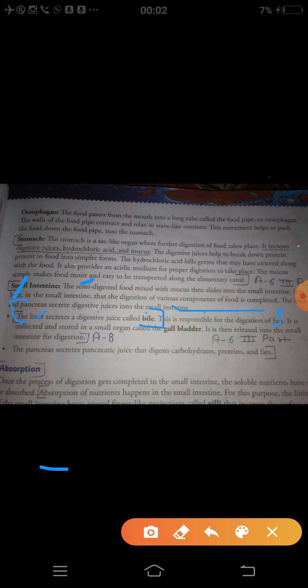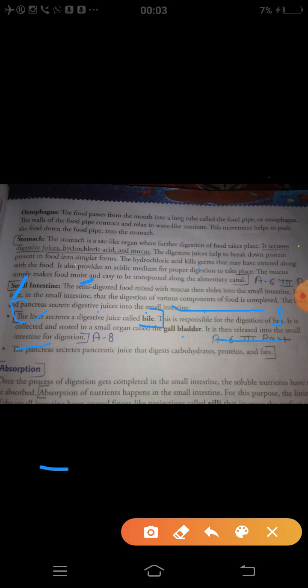It is collected and stored in a small sac-like organ called the gallbladder. It is then released into the small intestine for digestion. So what happens? The liver secretes bile, which is collected and stored in the gallbladder, and then it is released into the small intestine for digestion.